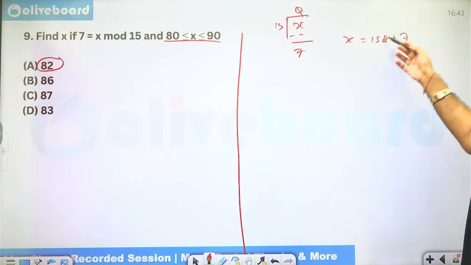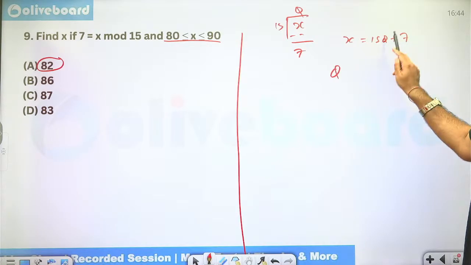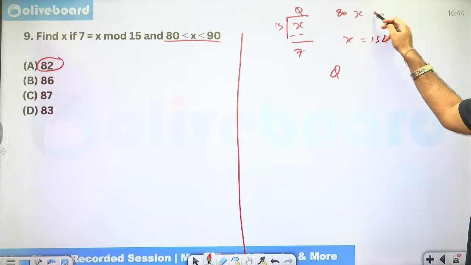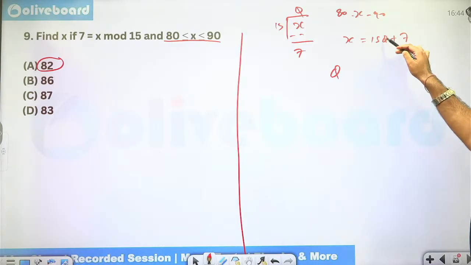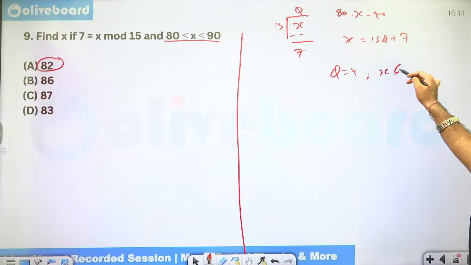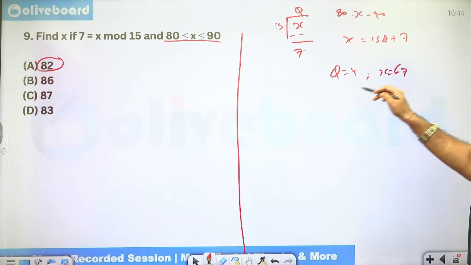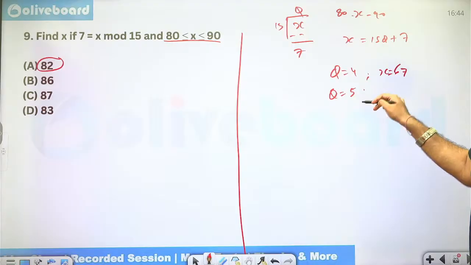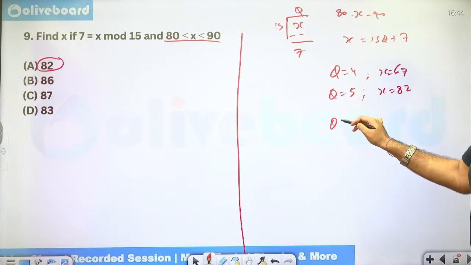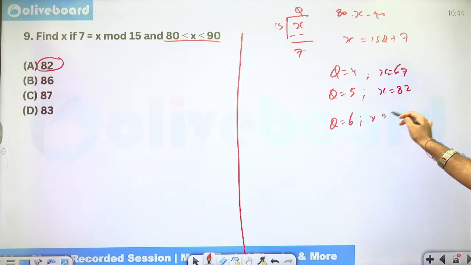Okay. Now I can put q equal to 1. That's very less because my x has to be between 80 and 90. So q equal to 1, 2, 3, 4, 5. So q equal to 4 will give me x equal to 67. Q equal to 5, this will be 75 plus 7, 82. And q equal to 6 will give me x equal to 97.